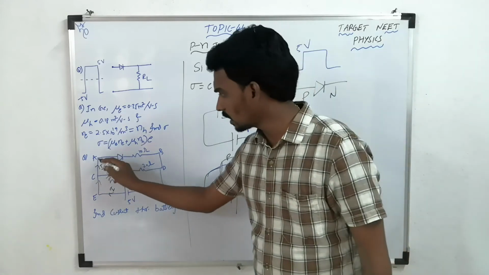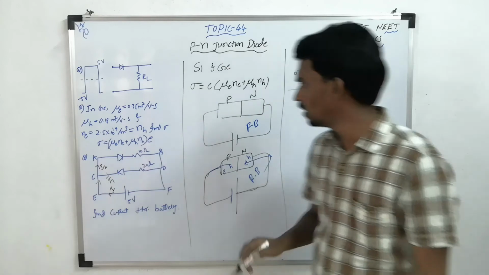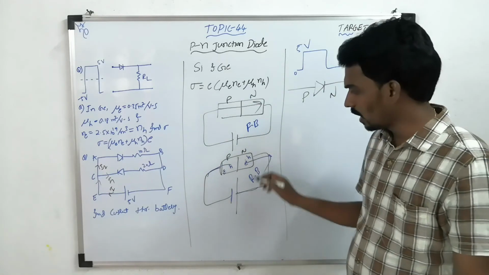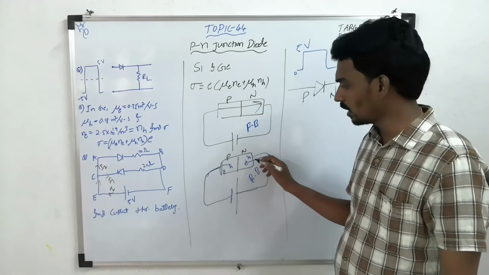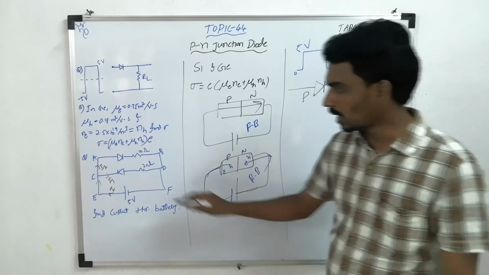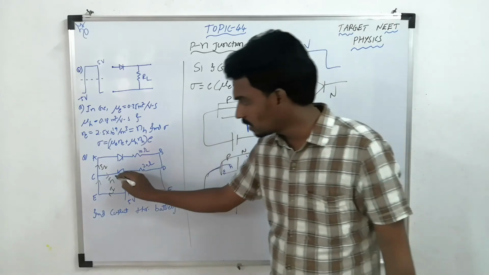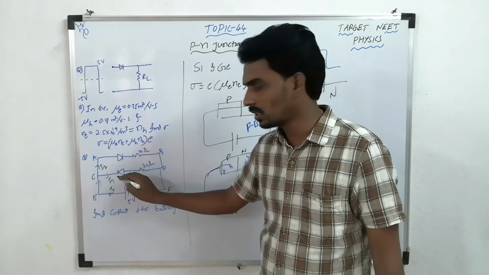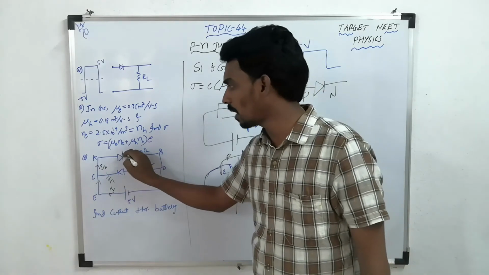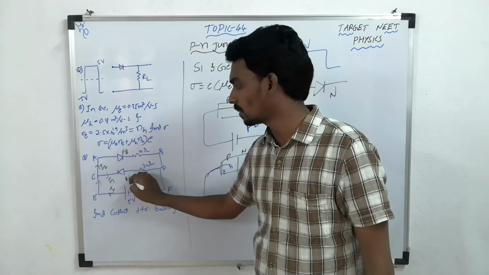For this one, current is going from P to N, which means it is forward bias. And here the current is going from N to P, that is reverse bias. So here this is the N side, this is the P side; the current is going from N to P here, and P to N here. So this is forward bias, this is reverse bias.